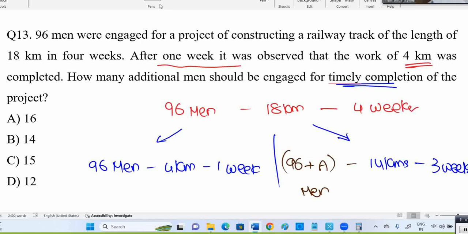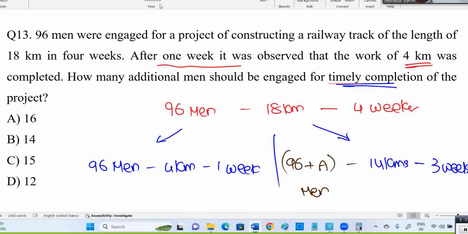So now, after 1 week, they realized and they're asking to increase the people. How many additional men are required for timely completion? As per their process, if they go 4 weeks, 16 kilometers only will complete. 1 week, 4 kilometers means 4 weeks, 16 only will complete. Still 2 kilometers extra is there. So that should be completed by these people. So how many additional men are required?